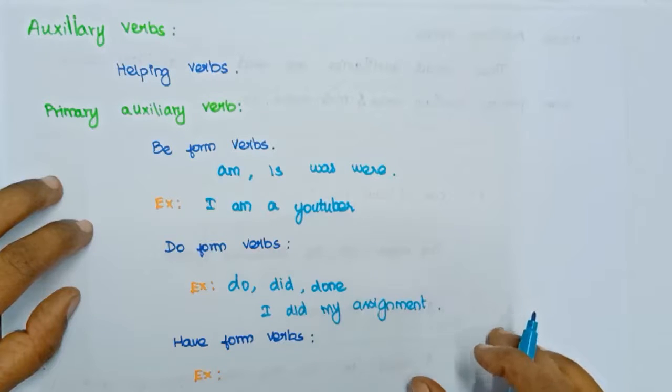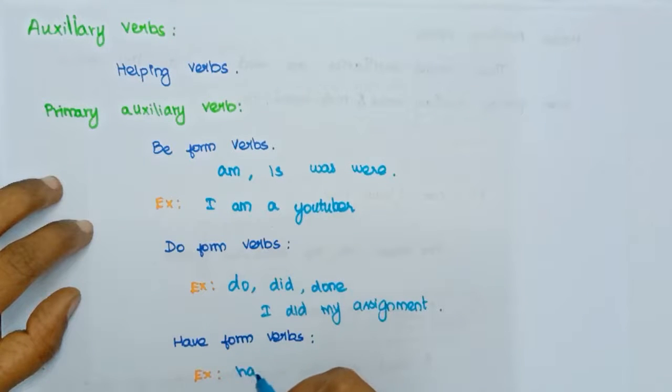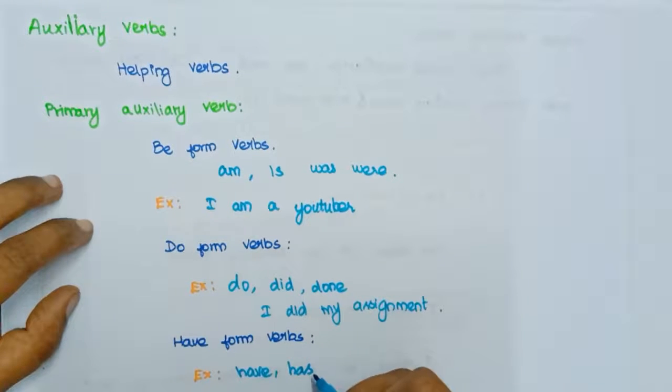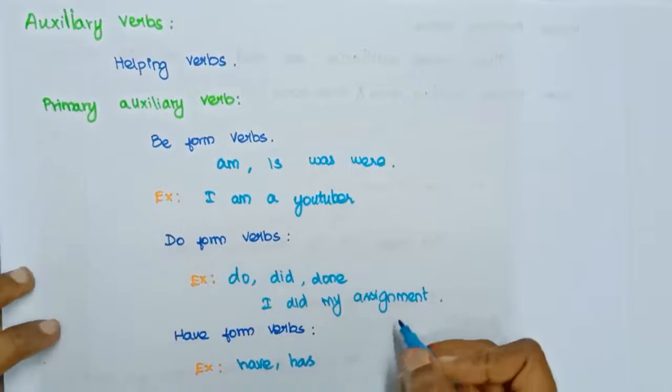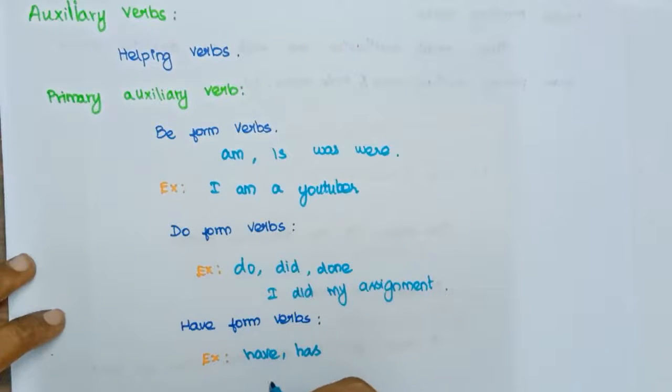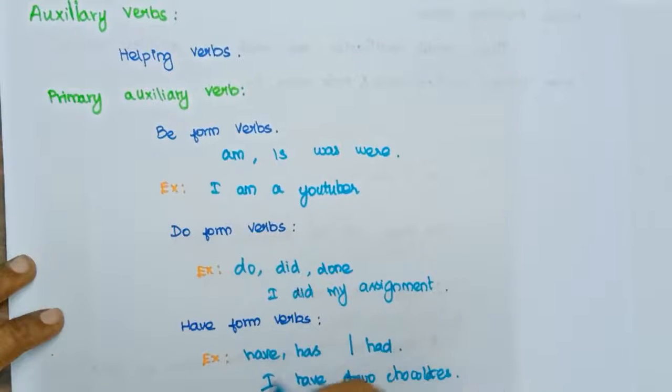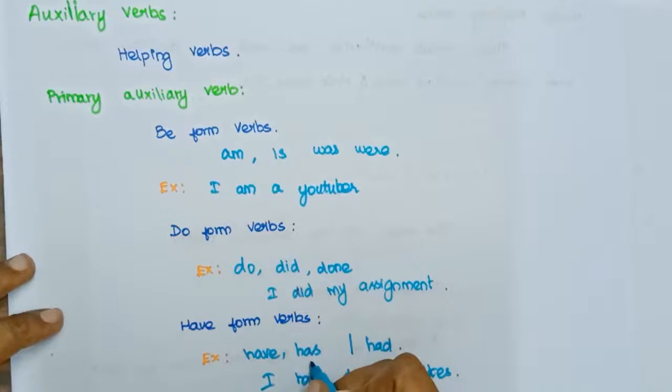And what is the have form verb? Have and has. These are the two have form verbs. And what could be an example of this? I have 2 chocolates. These are the present form. And what could be the past of this? Had. Had is the past of these two. Has we use for singular and have we use for plural.